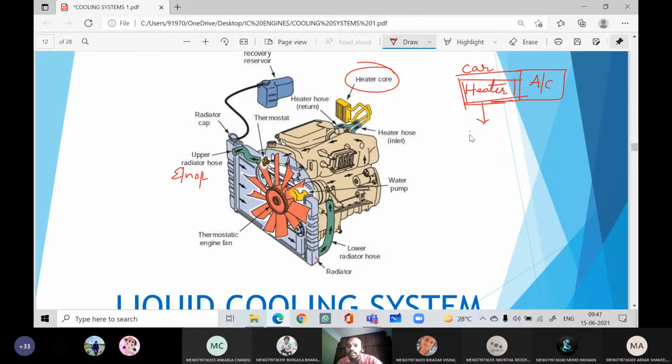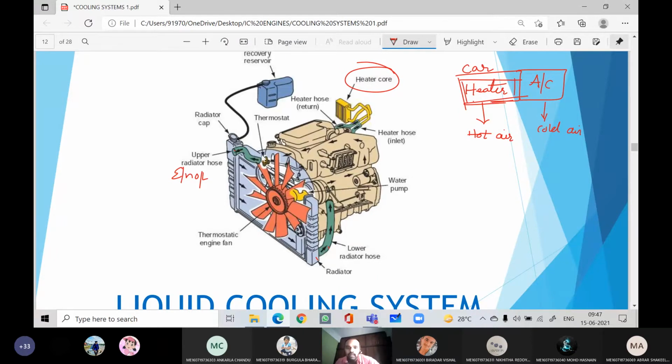We will get hot air. Agree, students? Yes, sir. Right. The moment you press the AC button, you will get cold air. The moment you press the heater button, we will get hot air. How is the hot air coming? Is there any heater inside the car? No heater. Only the hot coolant.